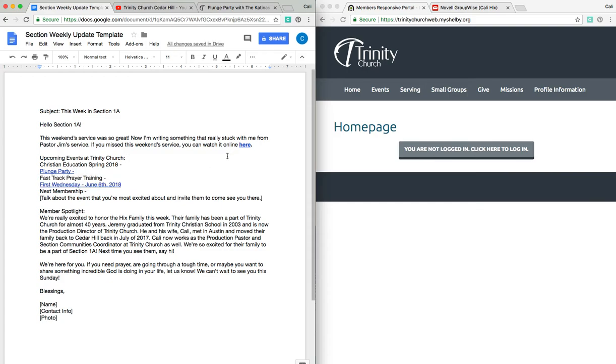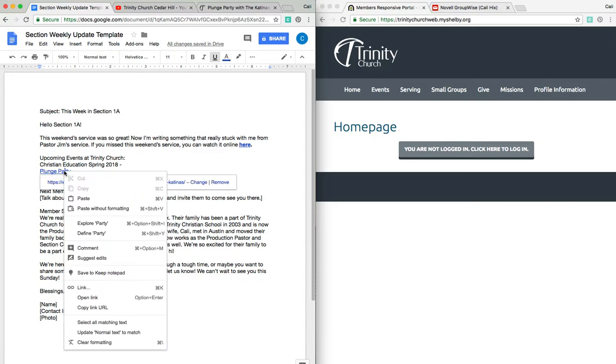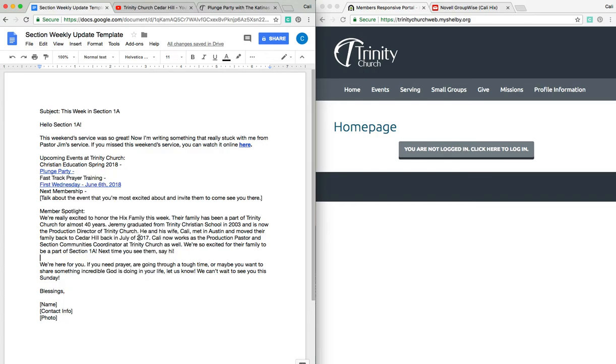You might be using a Word document, you might be using Pages on an iMac. All of them have the same features, you just have to find the button. So if you're linking, all of them will have what looks like a paperclip almost to be able to attach something, like a little chain link. That's where you can add in your hyperlinks. It might say link, it might say hyperlink. You can copy and paste the same way.